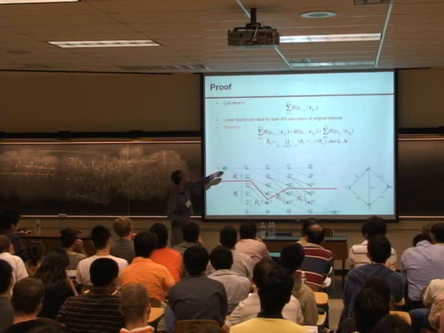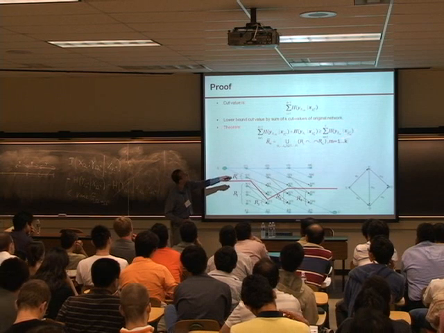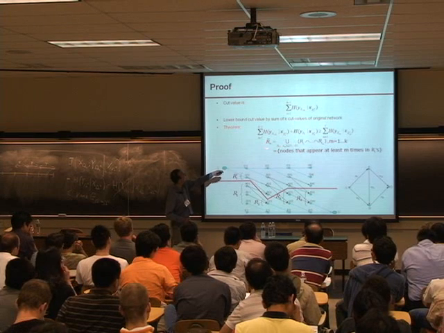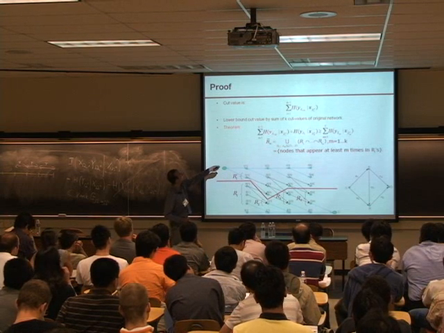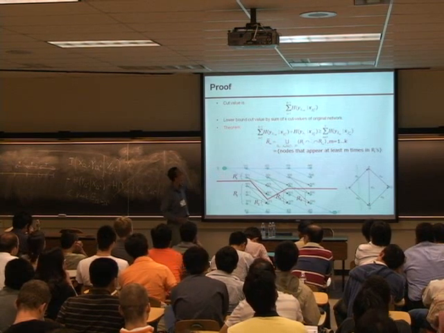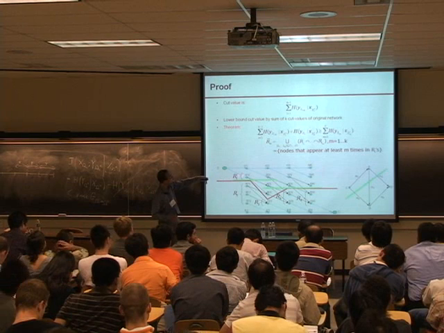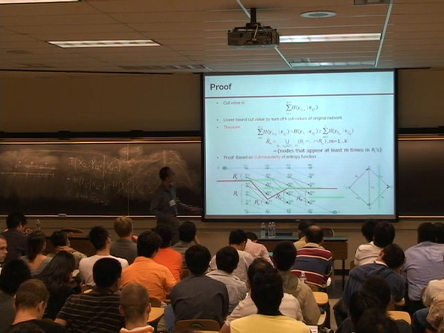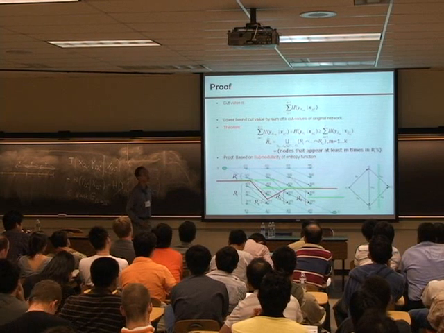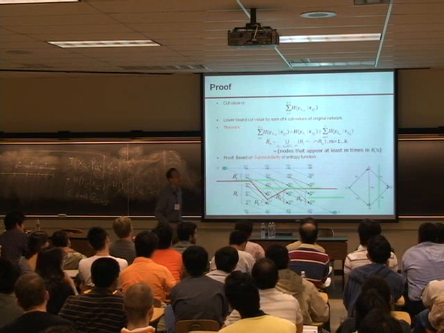Okay, so it turns out that you can show that the sum of these entropy must be lower bounded by the sum of entropy of these invariant cuts, where the set Rm tilde is the set of all nodes that appears at least m times in Rj. All right. So there's some kind of averaging argument here, basically, to show that the sum of this cut value must be lower bounded by the average of a bunch of horizontal cut values. And this proof is based on some modularity of the entropy function. Please don't ask me how to prove it now.